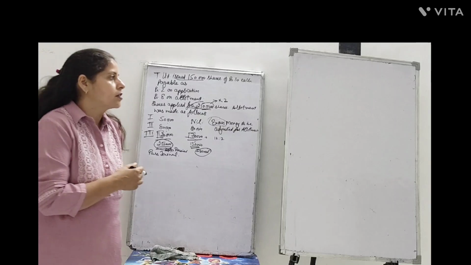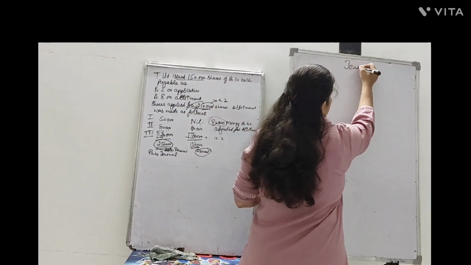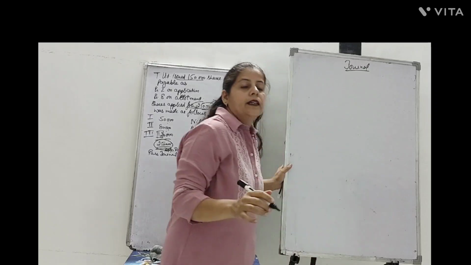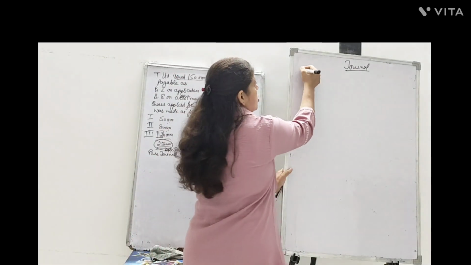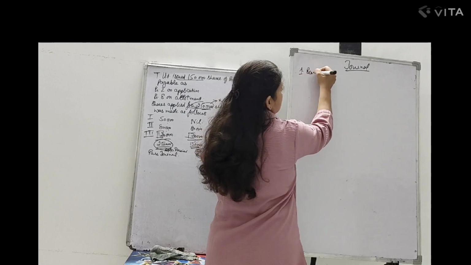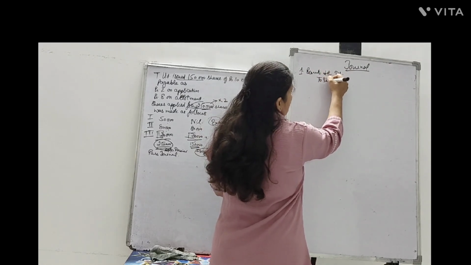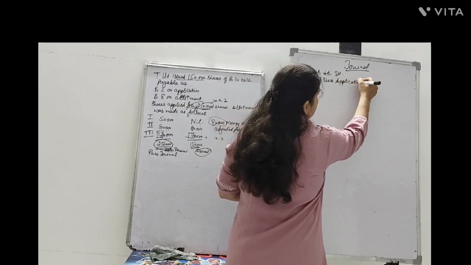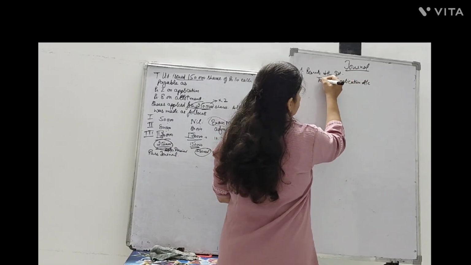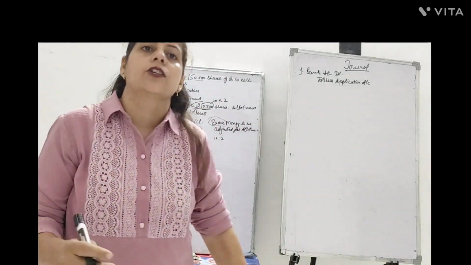So let's see how this is to be done in the journal. First of all, you will be receiving what? Bank would be debited for what? Share application money. When people are applying, the total applications were received for how many shares? 2,50,000 shares.